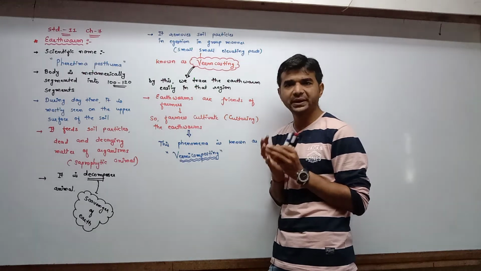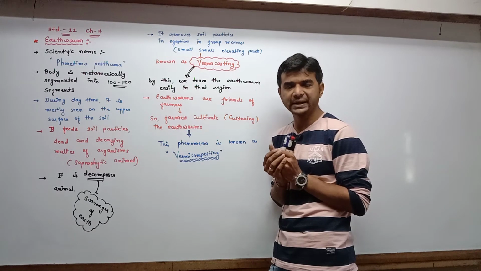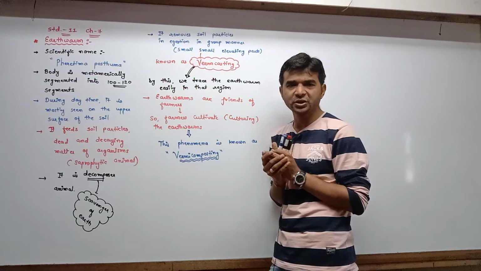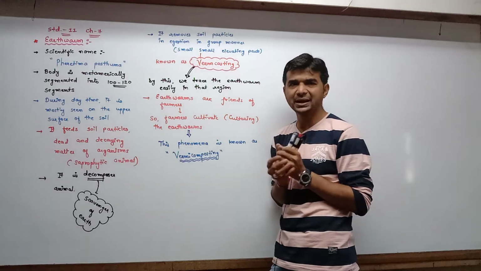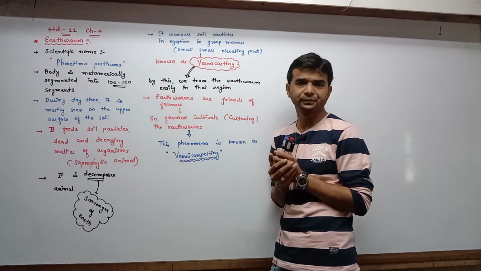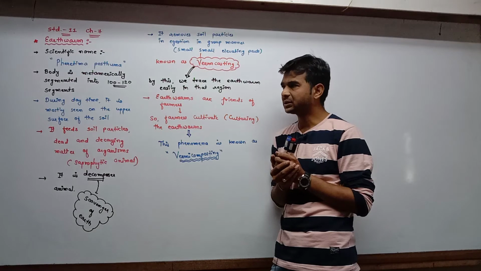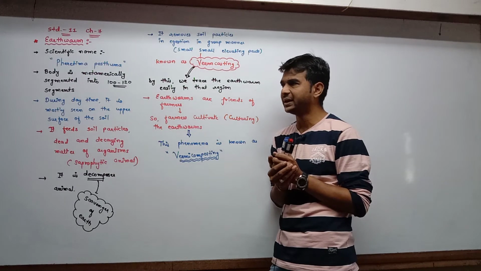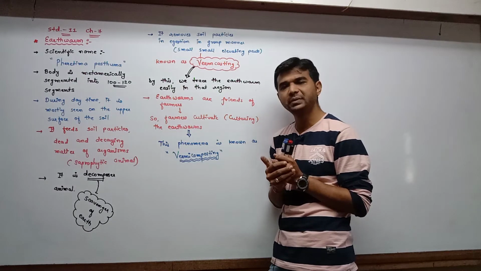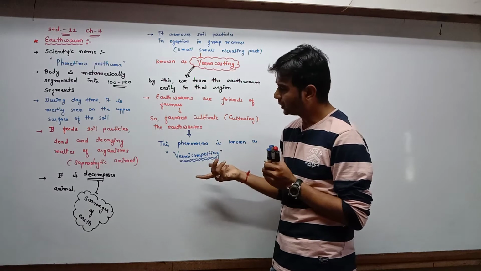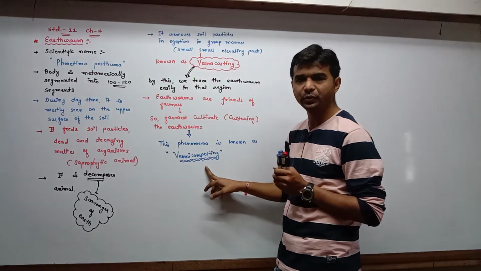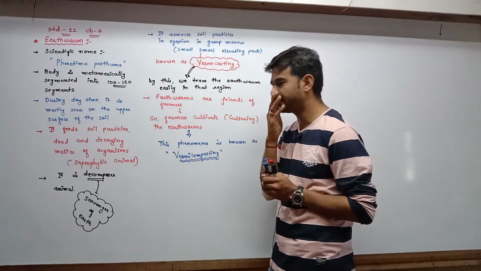Urea is present in the soil, and urea is a nitrogen containing compound. Due to the excretion of the earthworm, the urea containing soil is rich in nitrogen. So as a result, earthworm makes the soil soft as well as more fertile. And this phenomenon is known as vermicomposting. So now you are clear about the meaning of worm casting and vermicomposting. Both the words are totally different.